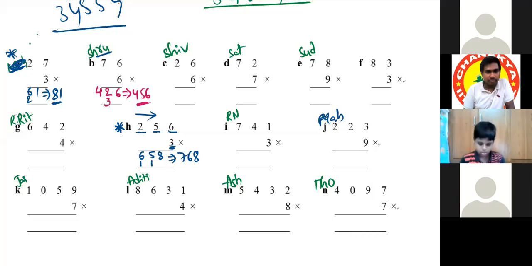Yes, sir. 6 twos are 12. Sir, 6 sixes are 36. 3 here, 6 here. 3 will be carry. Sir, the final answer is 156. That's all.